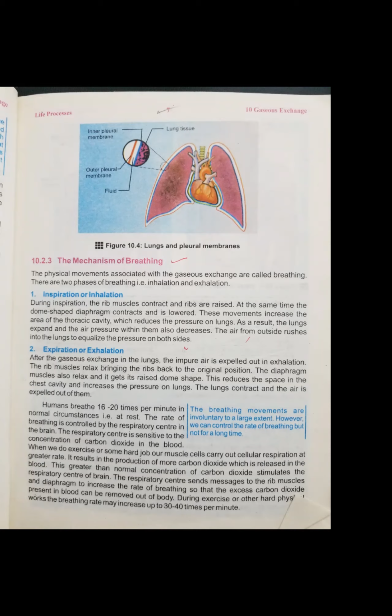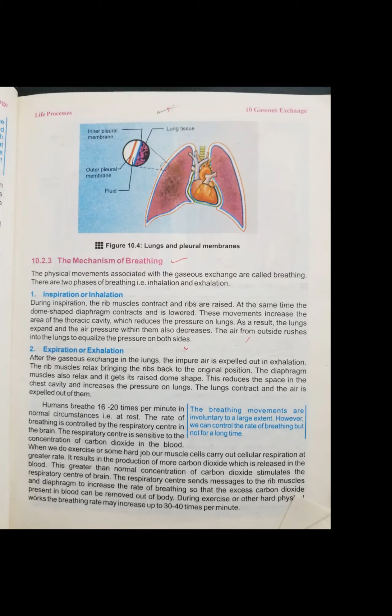Okay, so at that time these molecule bonds are broken down and they release energy inside our body, and a person gets energy. Because of that, you can see when we do hard exercise and some hard job, our muscle cells carry out cellular respiration at greater rate. It results in the production of more carbon dioxide, which is released in the blood. This greater than normal concentration of carbon dioxide stimulates the respiratory center of the brain.